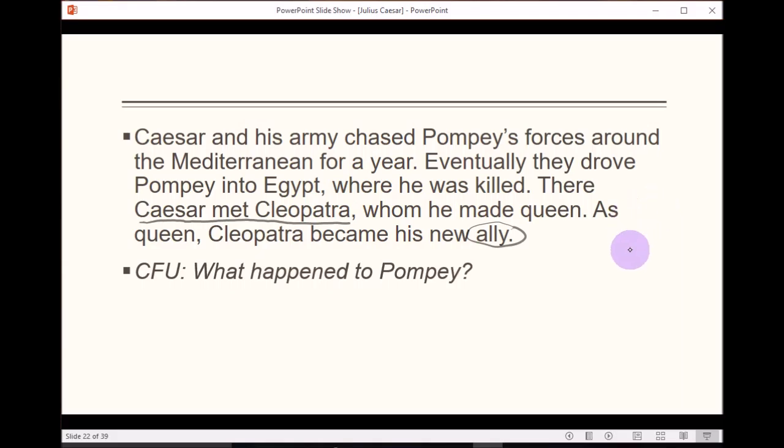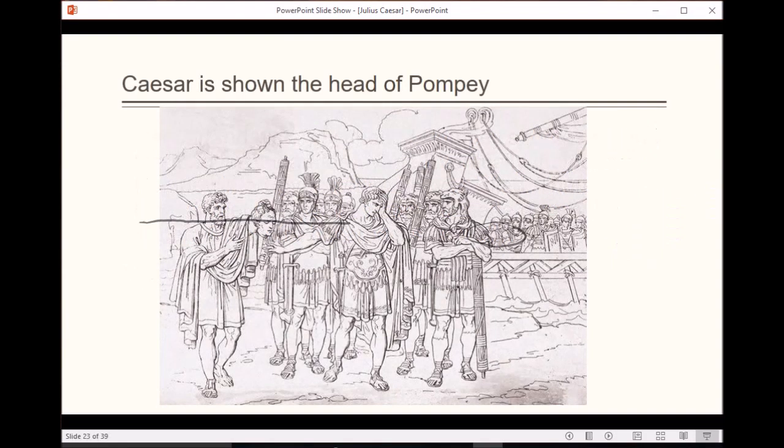All right, let's go to the last paragraph. Before we go to the last paragraph, so we know Pompey was killed, and this is a drawing trying to depict how Caesar took the news that Pompey had been killed. I mean, Caesar knew that it had to be done, but I guess he didn't like it, you could say. He certainly didn't want to see the head of Pompey, as you can see here.